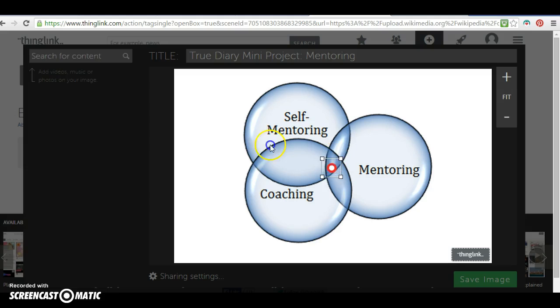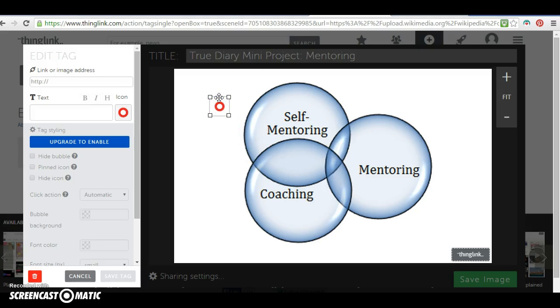So I'm going to start now being able to cut and paste or link more images and addresses to this bar. So this is my, I guess, usage bar for the Thinglink project. So we're not going to worry about any of these grayed out things where it says upgrade to enable. You guys are doing a really simple Thinglink project here.